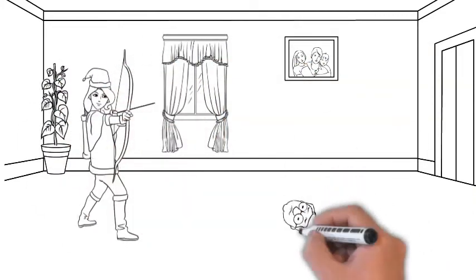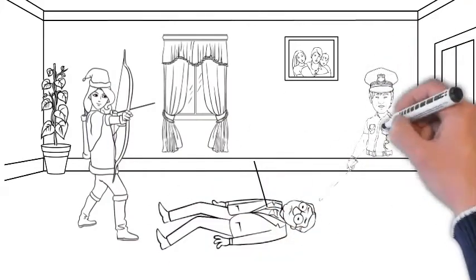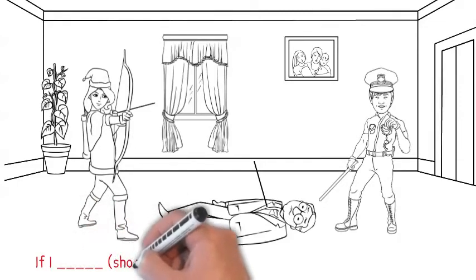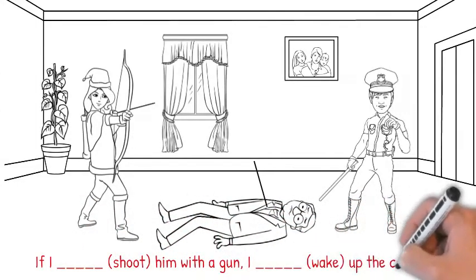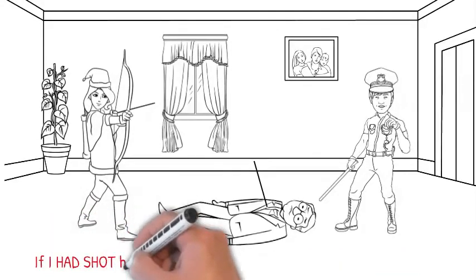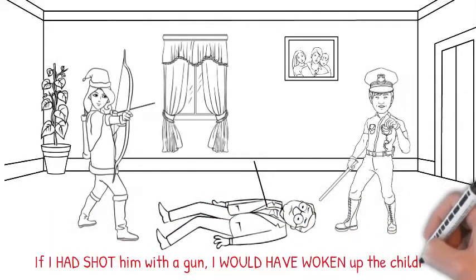In the morning, the police came to a house because a woman had shot her husband with a bow and arrow in the middle of the night. The policeman said, "Why did you shoot your husband with a bow and arrow?" And the woman answered, "If..." She said, "If I had shot him with a gun, I would have woken up the children." That's the third conditional for imagining how the past, last night, could have been different.